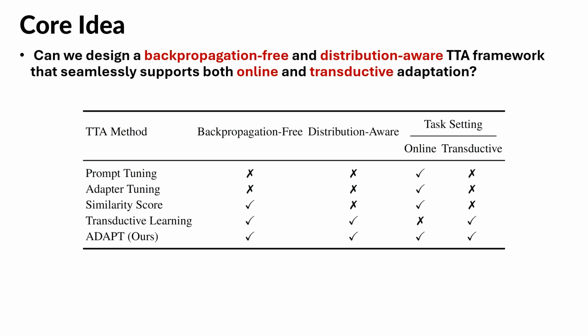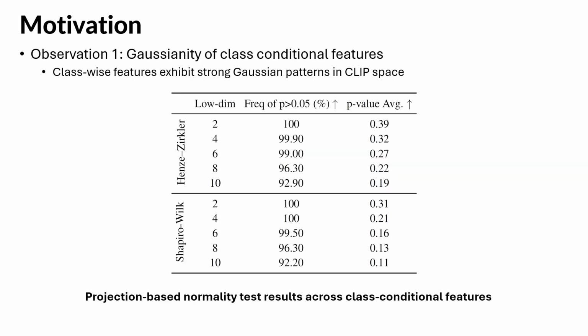This brings us to our core research question: can we design a backpropagation-free and distribution-aware TTA framework that seamlessly supports both online and transductive adaptation? Our approach is built on two key empirical observations. First, class-conditional CLIP features are approximately Gaussian.